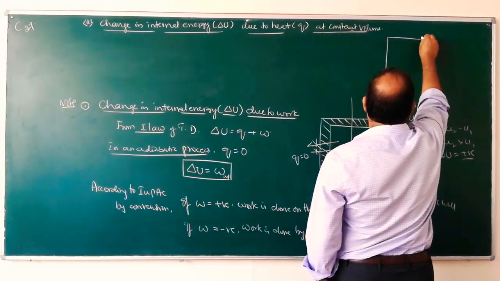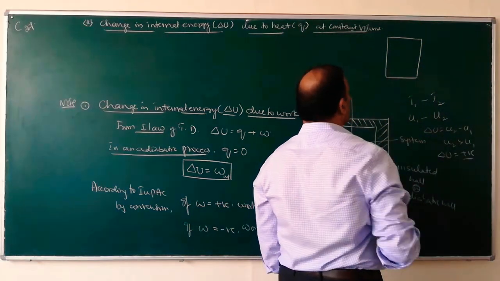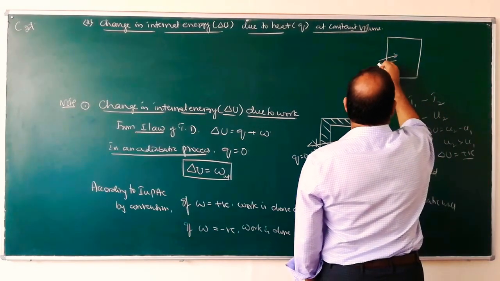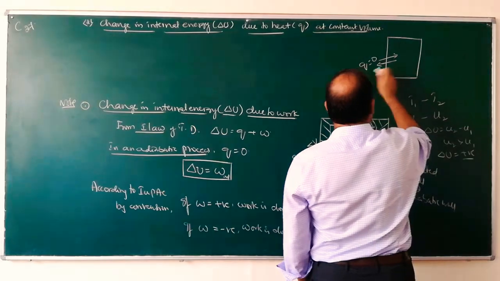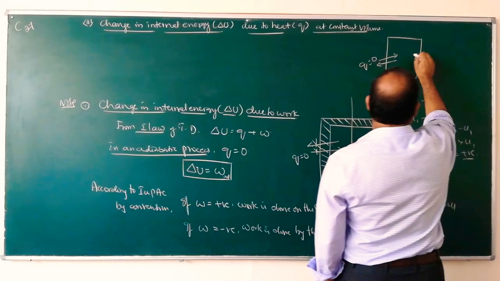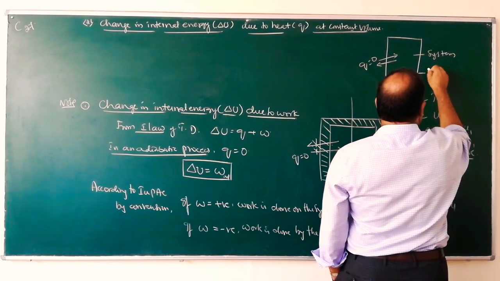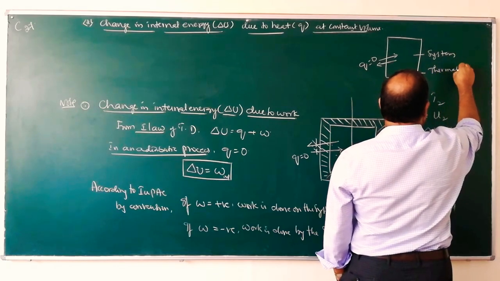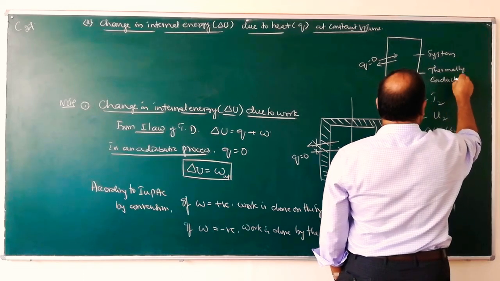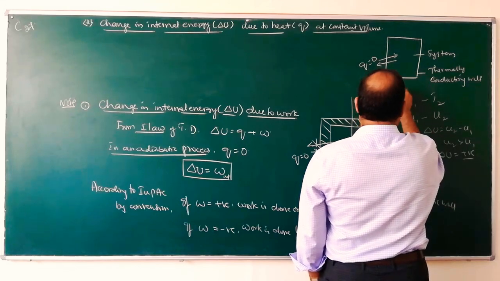Now we will consider this system. It is a closed system. So, here Q is not equal to 0, that means heat can exchange between the system and the surroundings. So, this is the system. So, this is a thermally conducting wall, and it is a closed system.